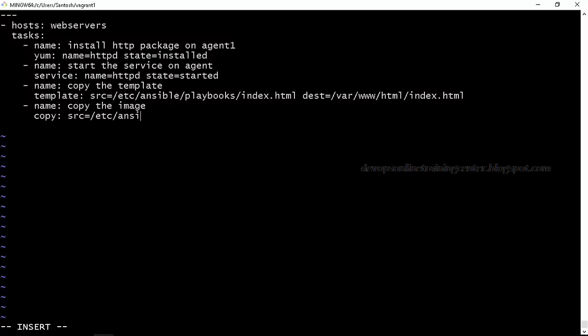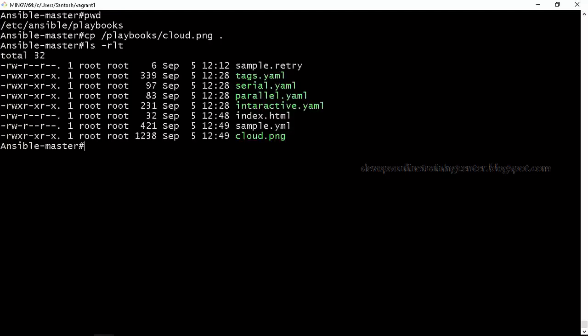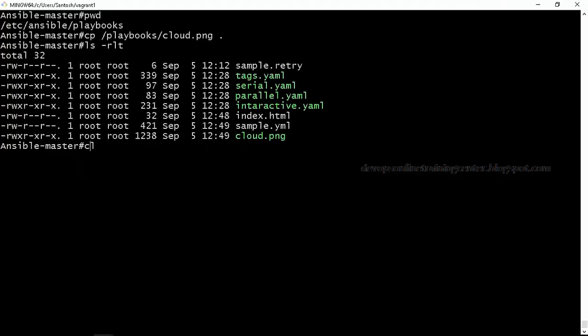Source is equal to /etc/ansible/playbooks, let us say cloud.png. Destination is equal to /var/www/html. So this file has to be available in the source path, from where we need to copy. I think I have one cloud.png. I'll copy it here, so this is available in the master. Now it has to be copied to the agent, and then if you refresh the page, that will show up on the console, right? So let us run it again.